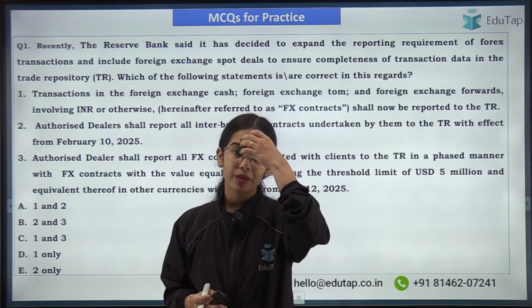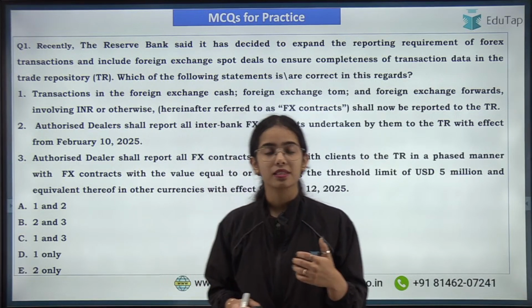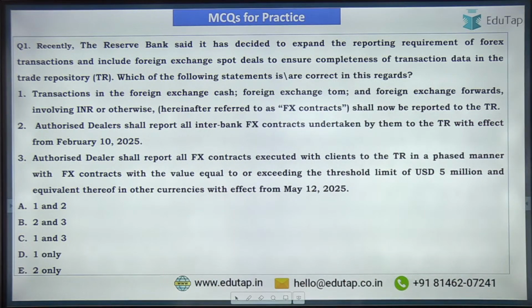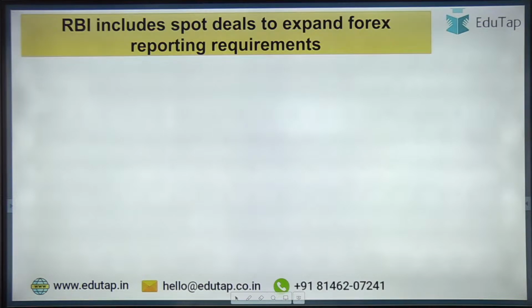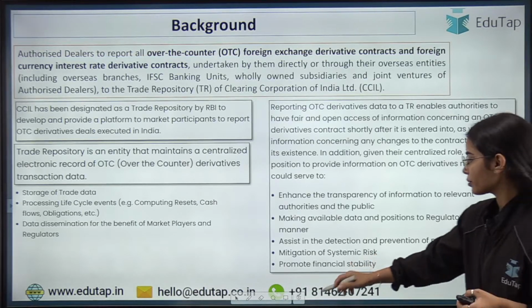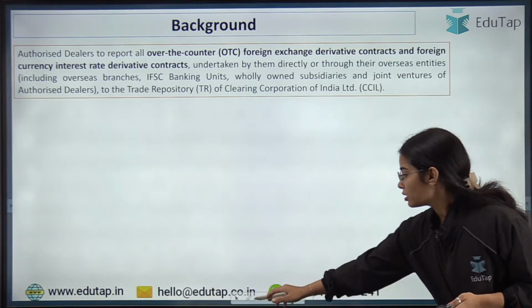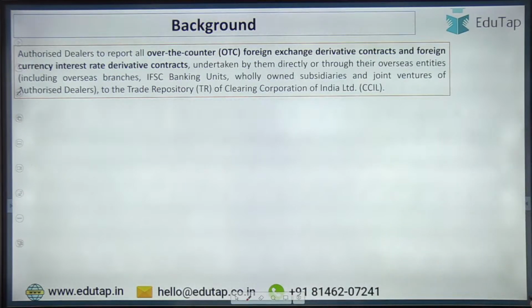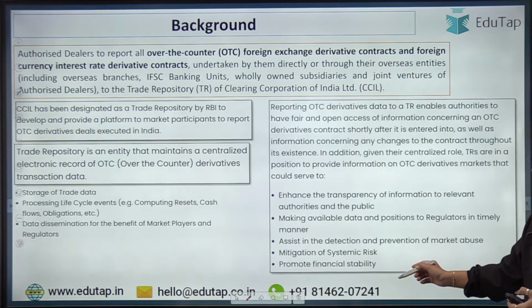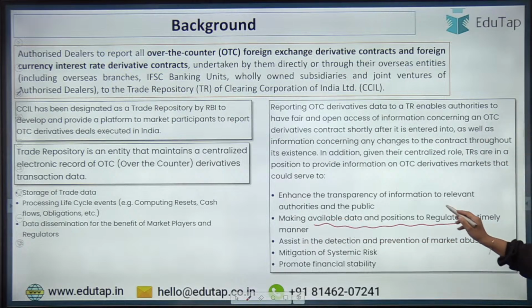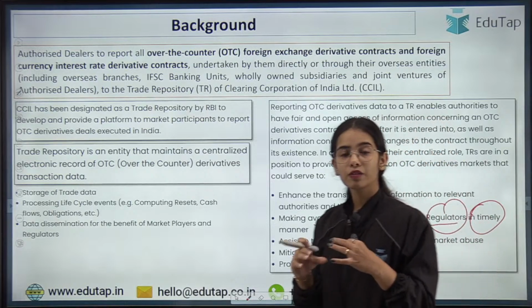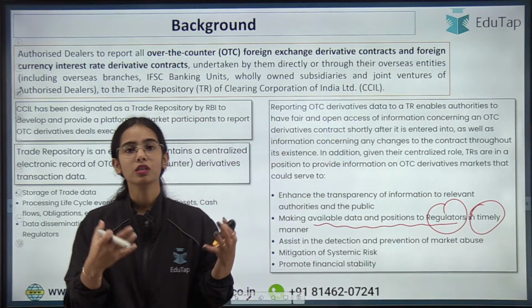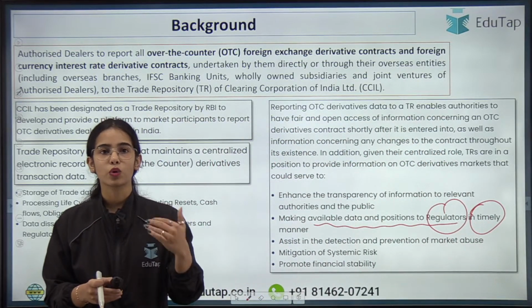Then again, trade repository report to RBI. Yes, see, trade repository can release that data to all the regulators that we have seen now. Okay, this is the question. Let me show you. Here it is written, making available the data. The trade repositories can make available the data and positions to regulators in a timely manner. So the trade repository is collecting the data which will be made available to the regulators whenever required by the regulator.